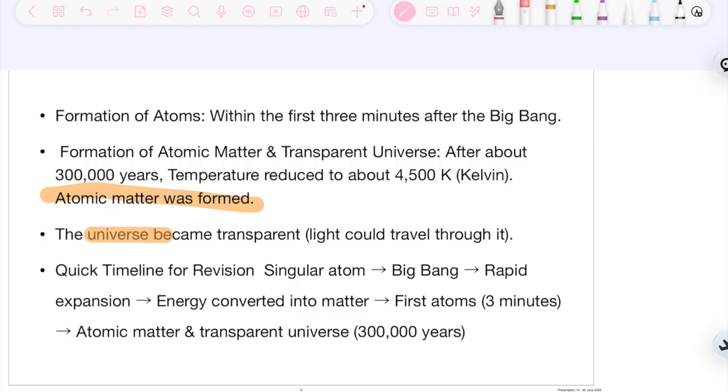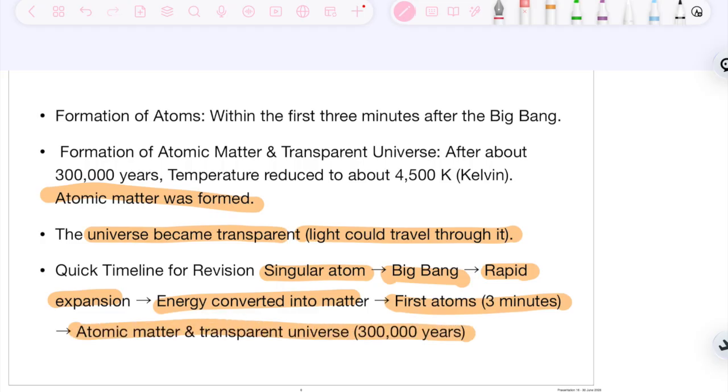Then the universe became transparent, and light could travel through it. So now a quick summary for revision: there was a singular atom, that is the point of singularity, then the Big Bang came, then rapid expansion occurred, energy converted into matter, first atoms within 3 minutes, and then atomic matter was present and a transparent universe through which light could travel.